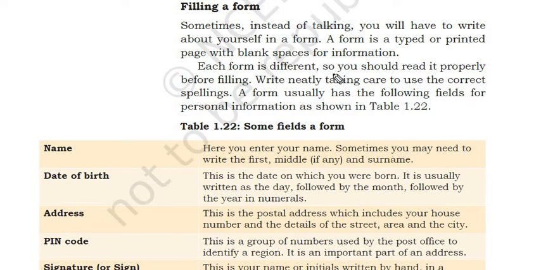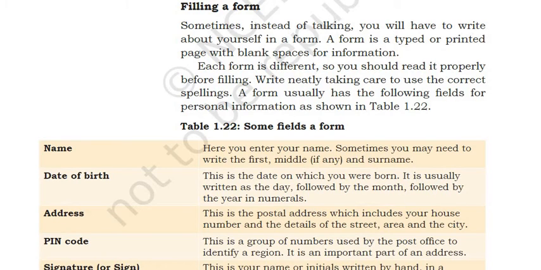Each form is different, so you should read it properly before filling. Write neatly, taking care to use the correct spelling. Pronunciation is very important while you are communicating orally. In the same way, when you are writing, your spelling is very important, right?